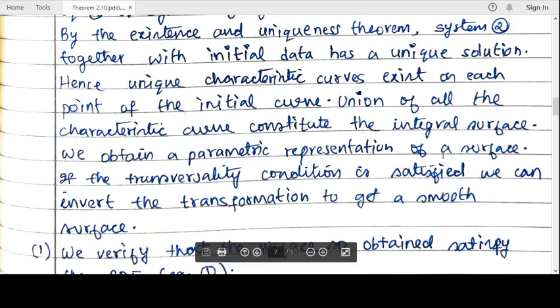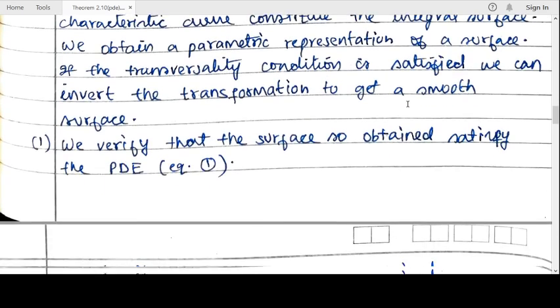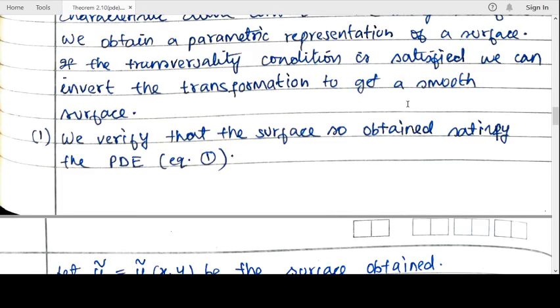So once we get a characteristic curve, we have to take the union of all those characteristic curves, and in this way we will get our integral surface. We usually get an integral surface as a parametric representation, and if the transversality condition is satisfied, we can invert the transformation and we will get a smooth surface, which will be the required integral surface in x and y. So this is the usual procedure.